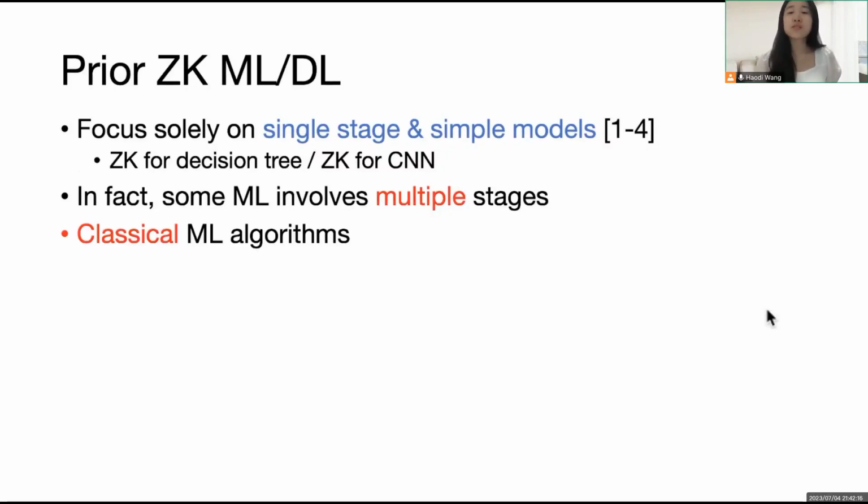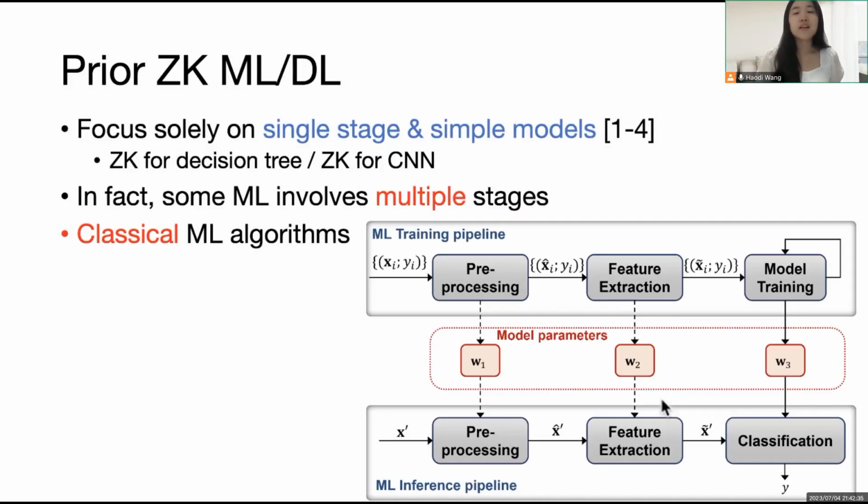In this work, we focus on the machine learning inference pipelines with classical machine learning algorithms, because compared to deep neural networks, classical machine learning contains more interesting operations for zero-knowledge proofs, and they are more appropriate for small and middle-sized tasks. Here is a typical machine learning pipeline, which contains 3 stages: preprocessing, feature extraction, and classification. In our paper, we aim to design an efficient zero-knowledge scheme for this typical structure.